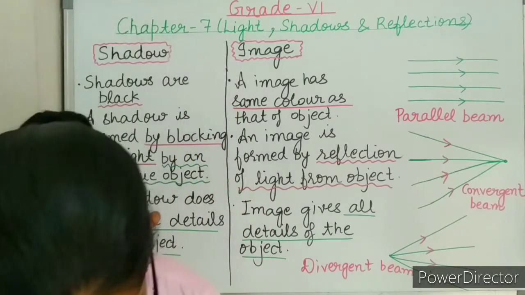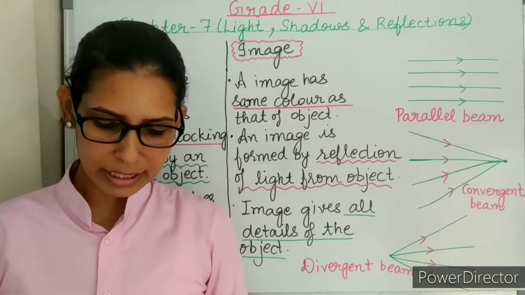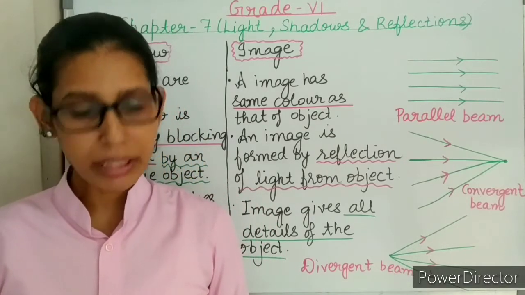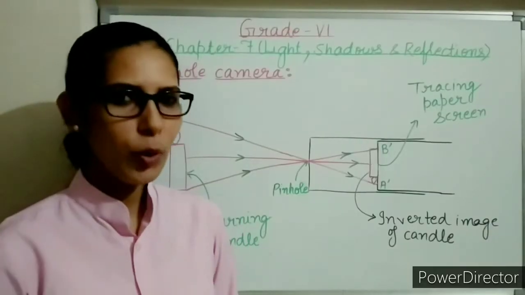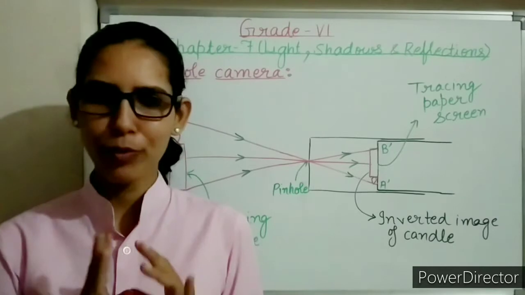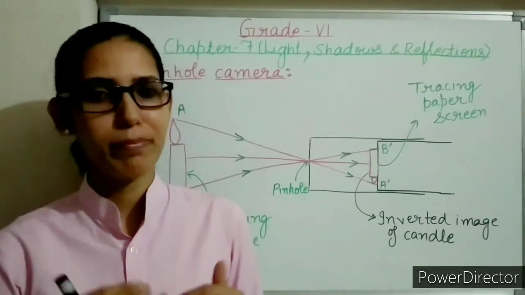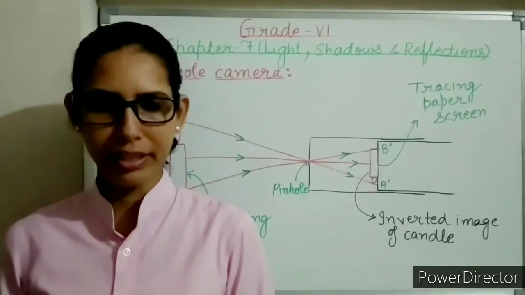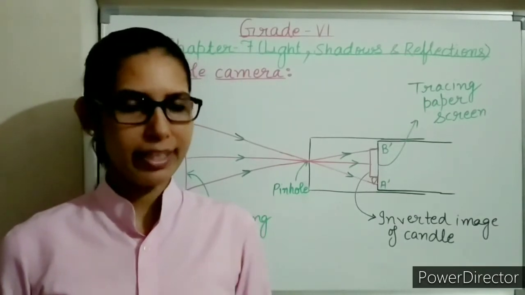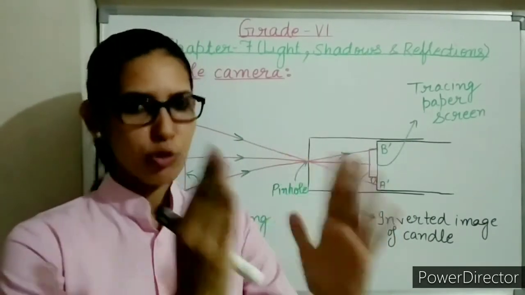Now the next question is the last question. Give the principle, construction and working of a pinhole camera. What is a pinhole camera? A pinhole camera is a simple camera without any lens, and its image formation is based on the principle of rectilinear propagation of light. We know that rectilinear propagation of light means light always travels in a straight line.